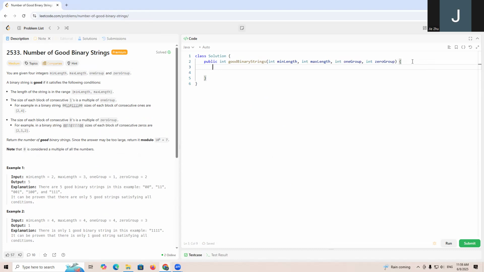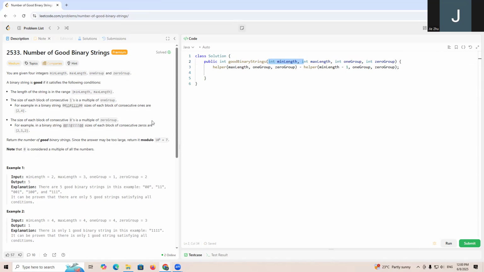So we'll have helper max length, one group, zero group, minus helper min length minus one, one group, zero group. Doing this, we get rid of the min length condition and change it to just counting how many good strings up to the maximal length.